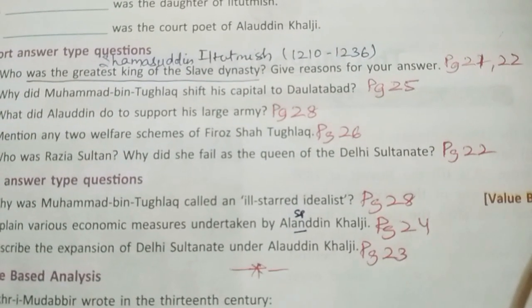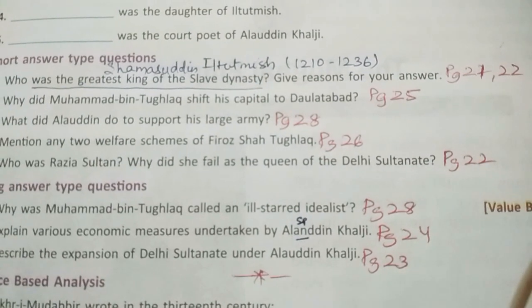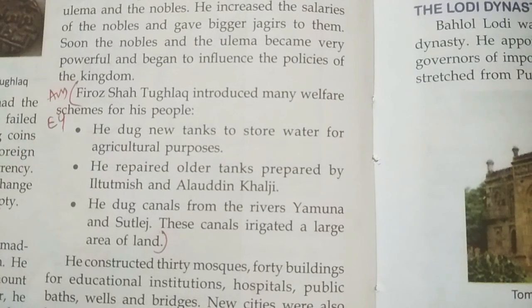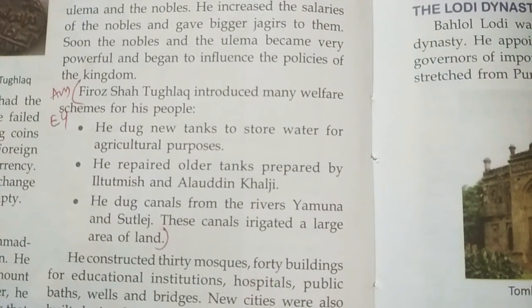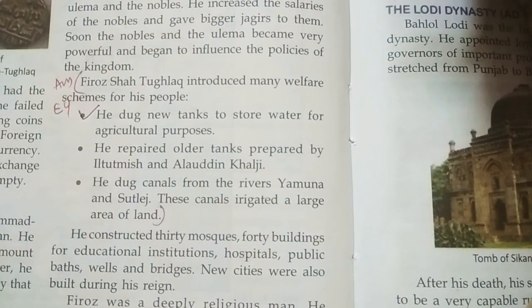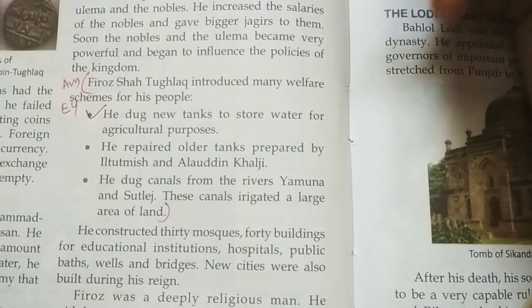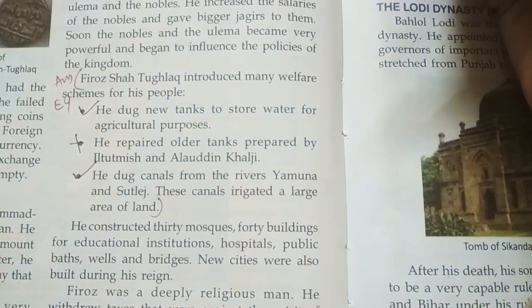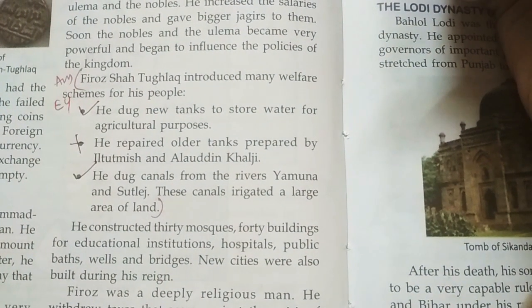E4. Mention any 2 welfare schemes of Firoz Shah Tughlaq. Answer. Firoz Shah Tughlaq introduced many welfare schemes for his people. Number 1, he dug new tanks to store water for agricultural purposes. Number 2, he dug canals from the rivers Yamuna and Satluj.